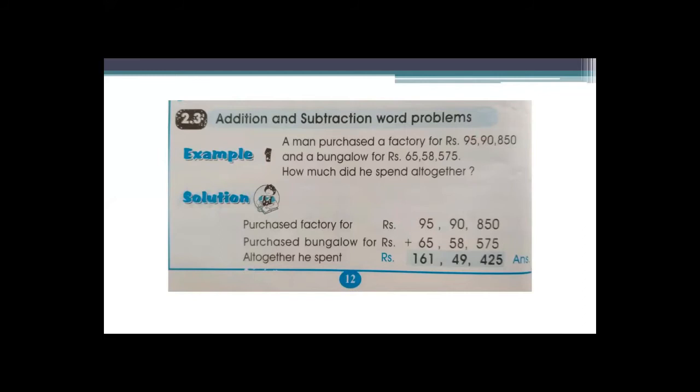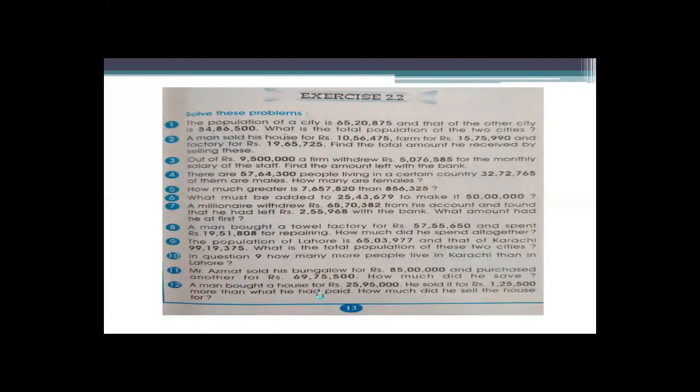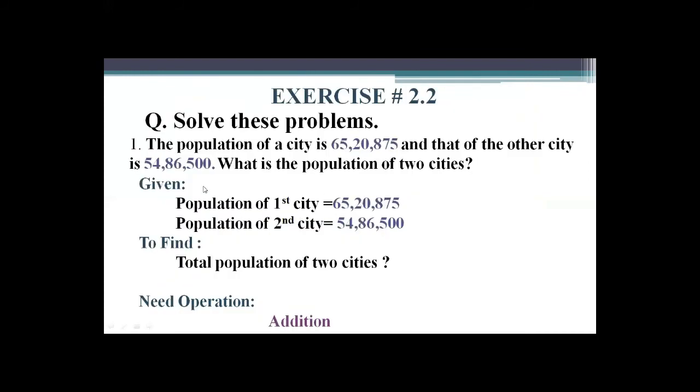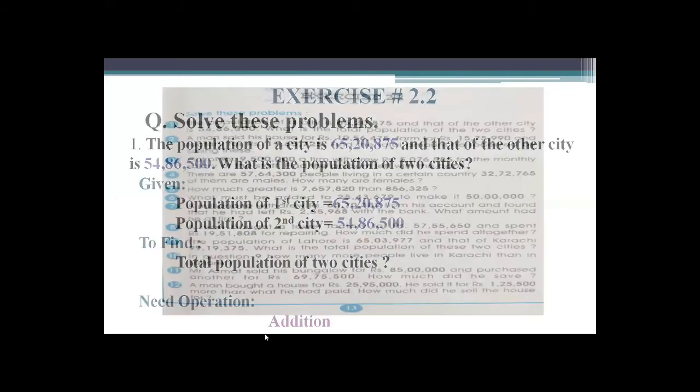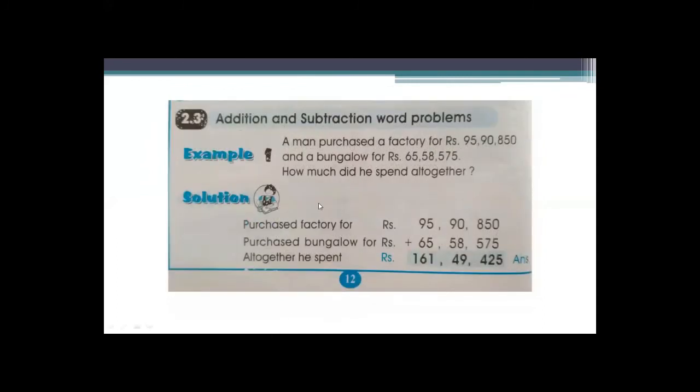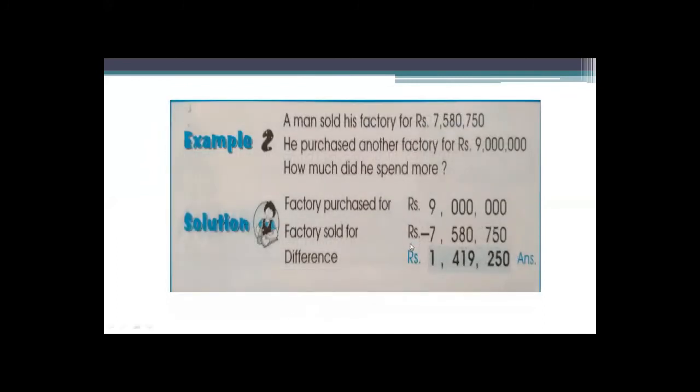But you know that in previous classes, you solved word problems step by step. And 5 steps were taught to you. The 5 steps of solving word problems are: number 1 is given, find, need operation, solution, and result. In your book, this is given directly, just the solution, okay? But when I explain to you, I will explain in the proper 5 steps, that is given, find, need operation, solution, and result. So just for your understanding, these problems are given in your books.